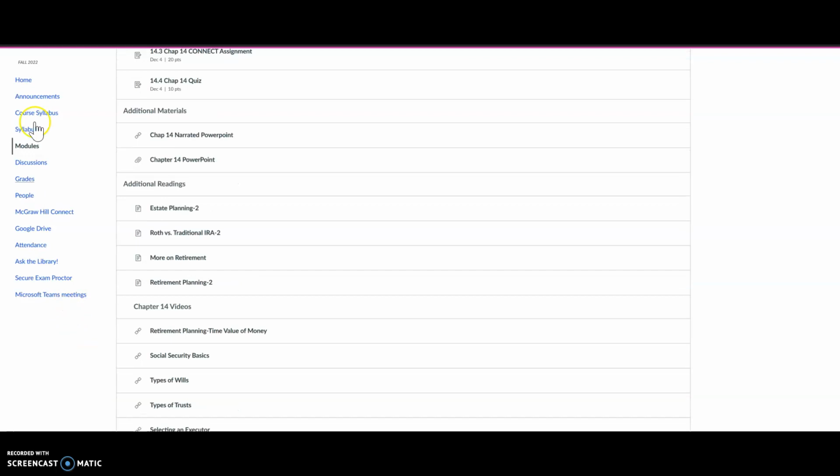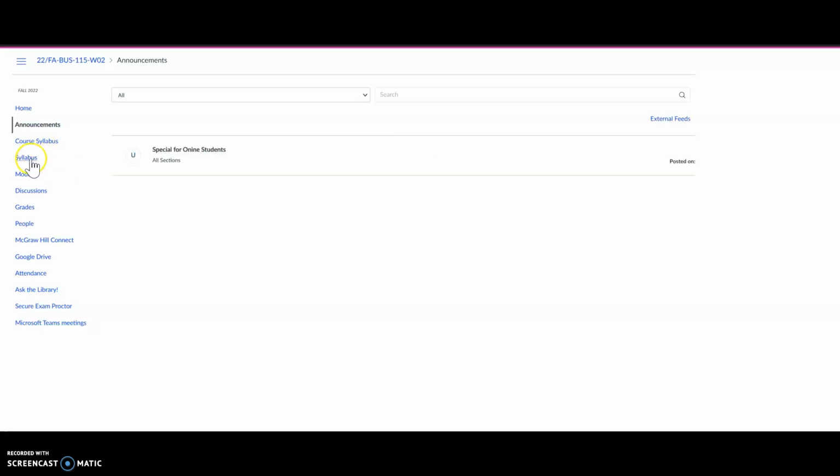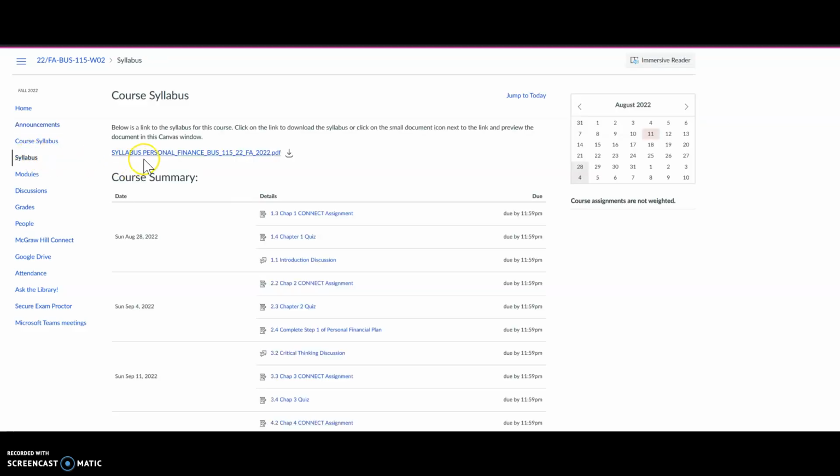You might want to start by reviewing the syllabus up here. This course syllabus tab or navigation link will actually show you a printable copy of the syllabus. This second syllabus tab here will actually provide a link that will allow you to print a hard copy of the syllabus if you would like to have one. And you also might find the summary to be useful. Here are the dates for assignments and when they're due, and then this is the detail of those assignments. For example, so August 28th, these are the assignments that are due, and on September 4th, these are the assignments that are due.